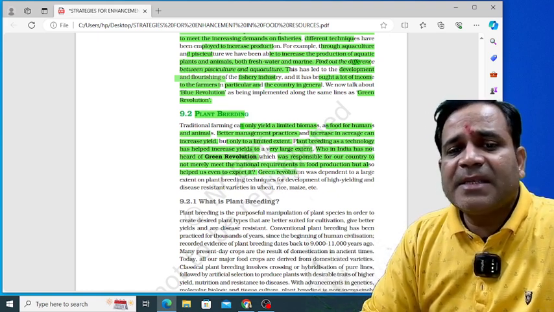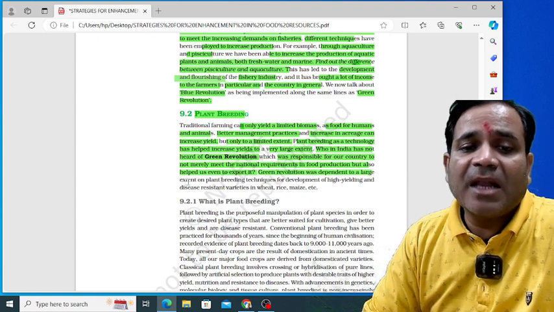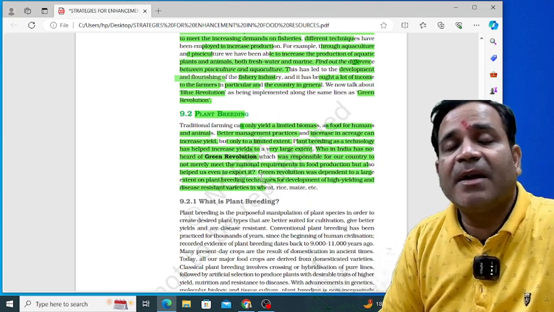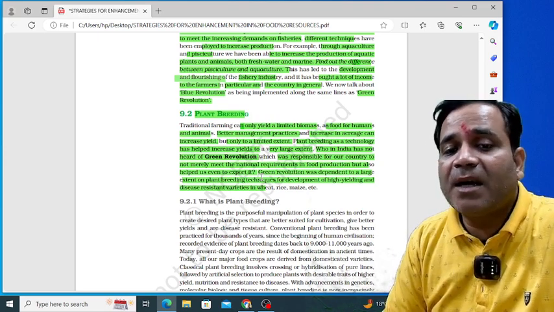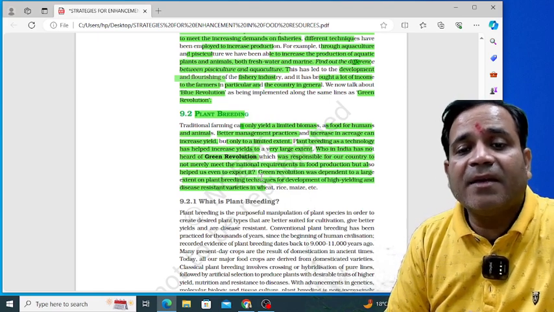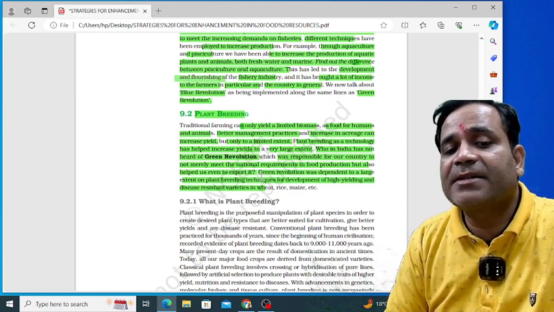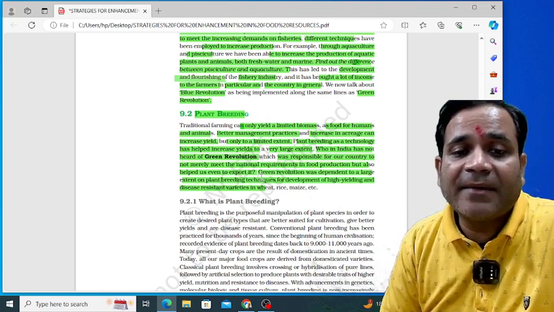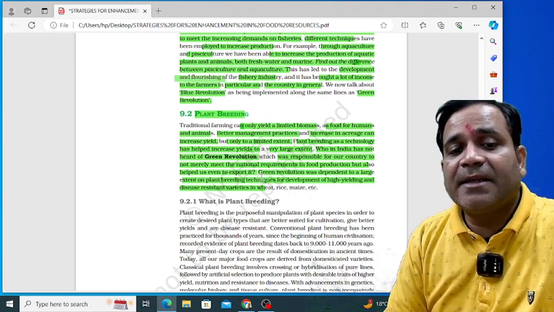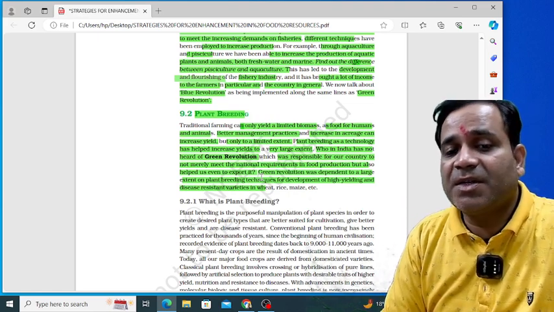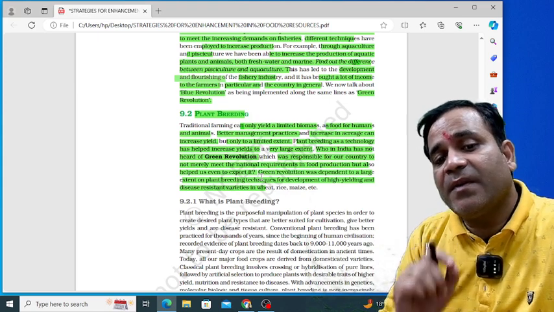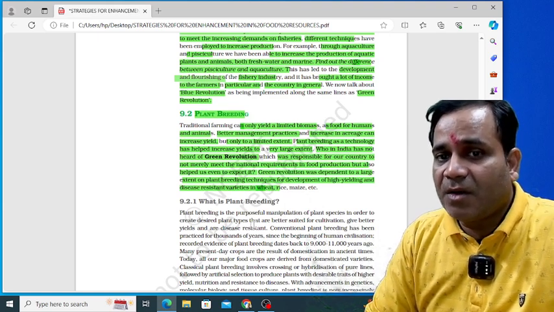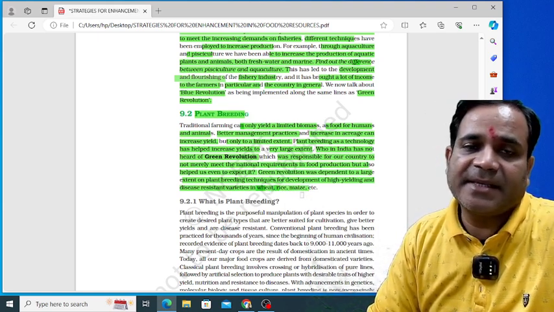So see, this Green Revolution was dependent to a large extent on plant breeding technique. And this plant breeding technique was used for the development of high yielding and disease resistant varieties, my dear. The development of high yielding varieties of crops means crops that have disease resistant varieties. And these are known as hybrid crops, my dear, either wheat, rice, maize, etc.